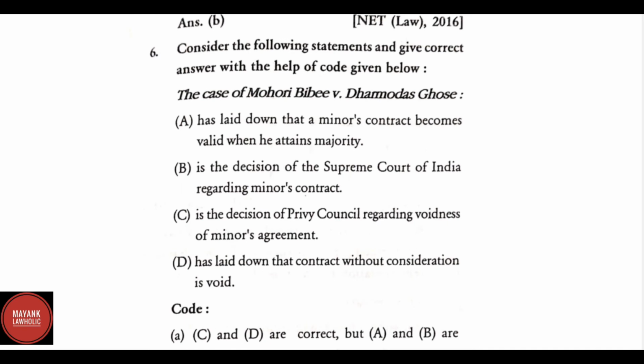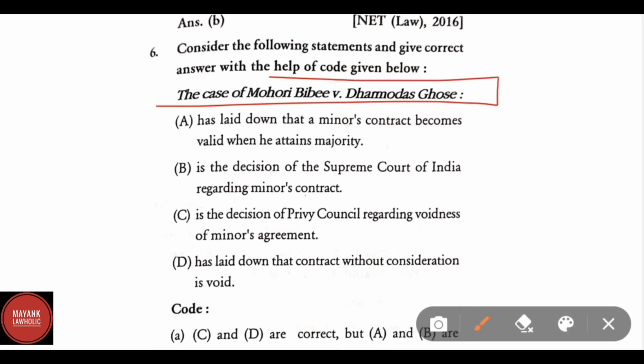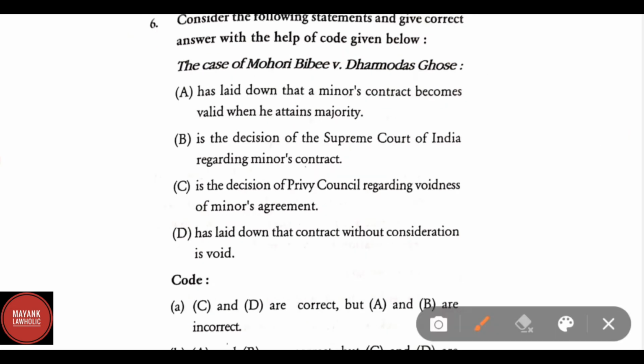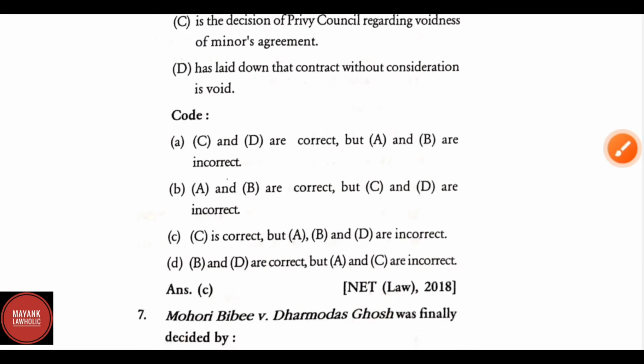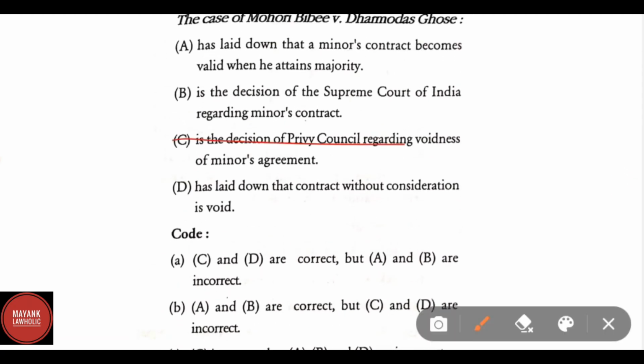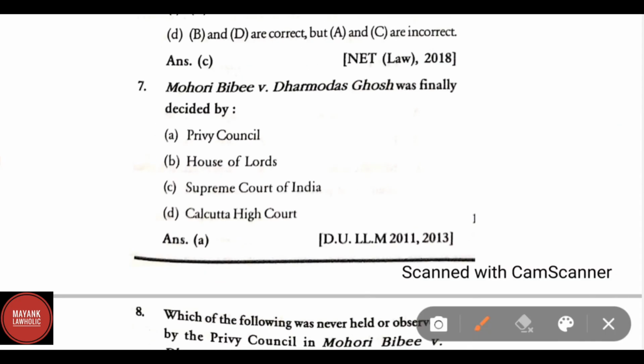Consider the following statement and give the correct answer with the help of quote given below. The case of Mohri Bibi versus Dharmodas Ghosh. Options are: has laid down that minor's contract becomes valid when he attains majority; is the decision of the Supreme Court of India regarding minor's contract; is the decision of the Privy Council regarding voidness of minor's agreement; has laid down that the contract without consideration is void. Correct answer is C. Is the decision of Privy Council regarding voidness of minor's agreement. Mohri Bibi versus Dharmodas Ghosh was finally decided by Privy Council.